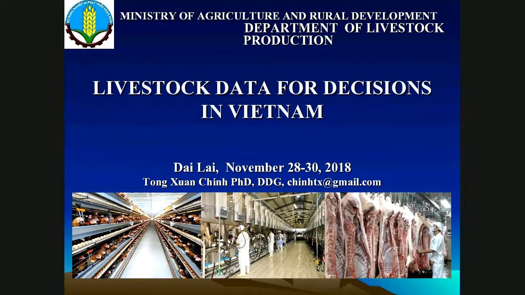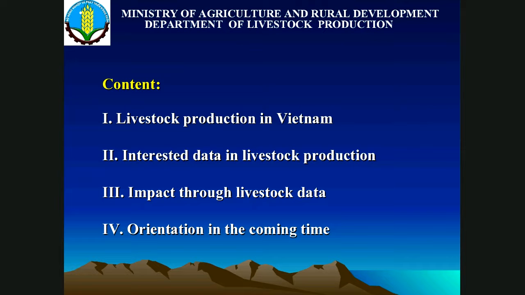So I will focus on four things. First, how livestock production in Vietnam works and the way we collect the data, and also how the livestock data impacts the system.